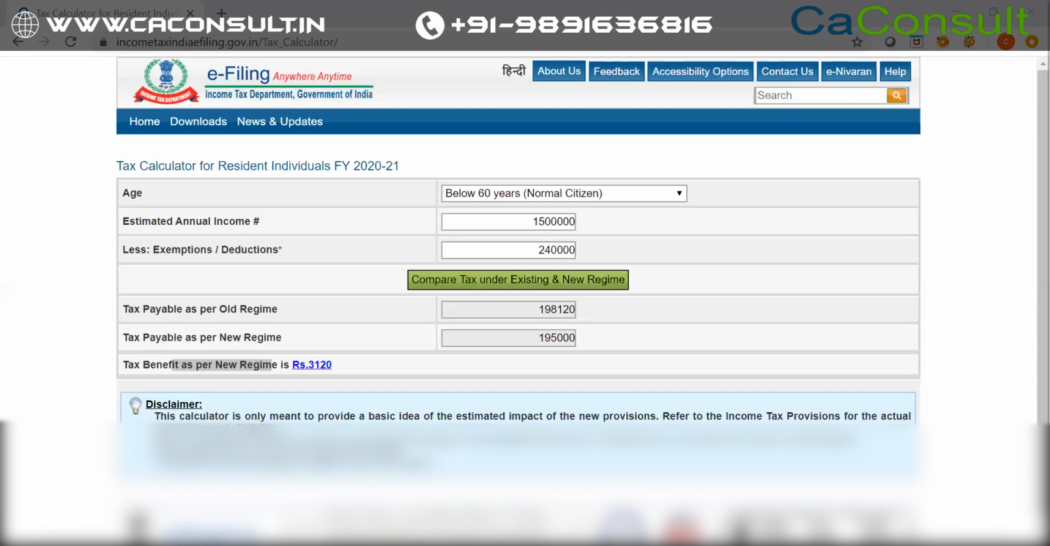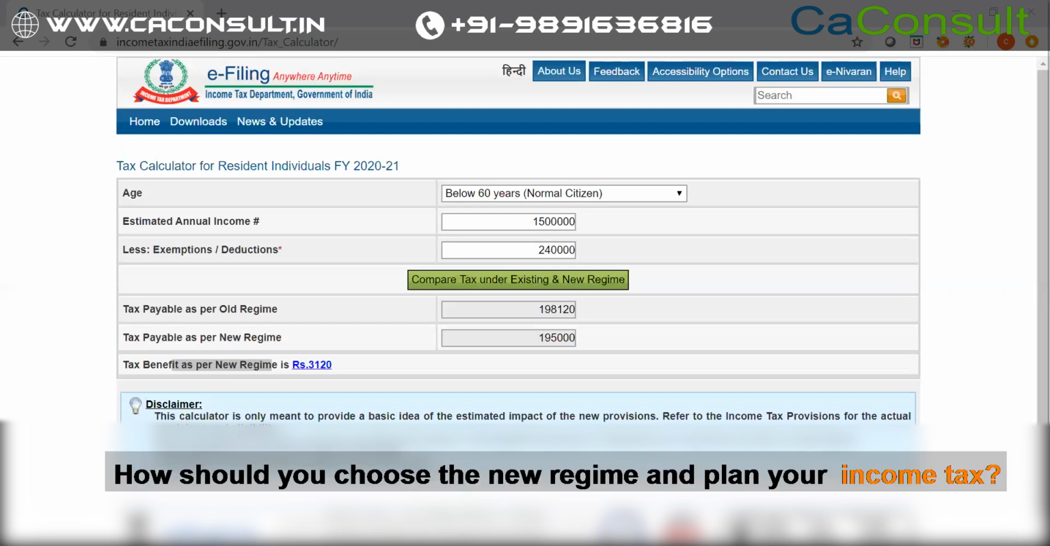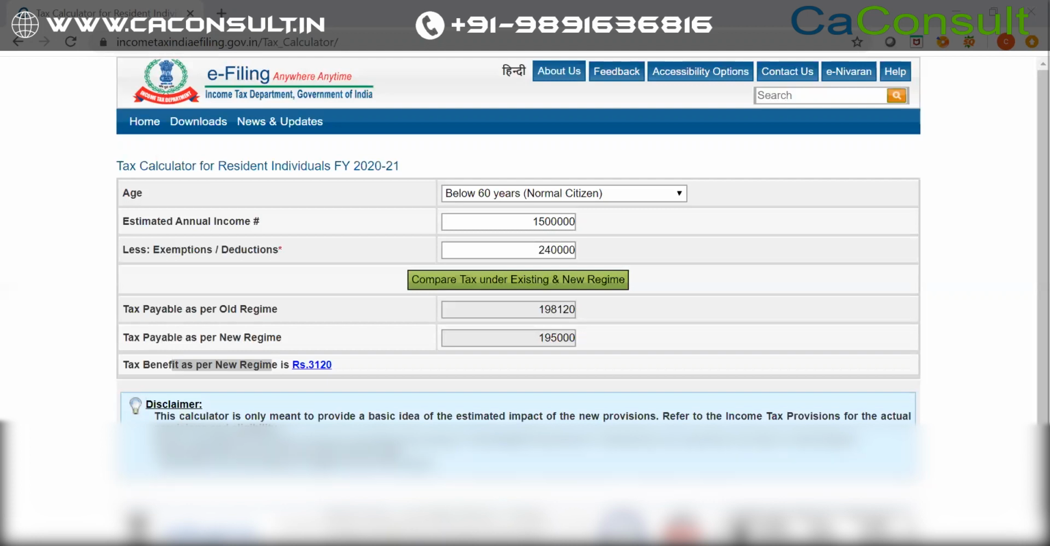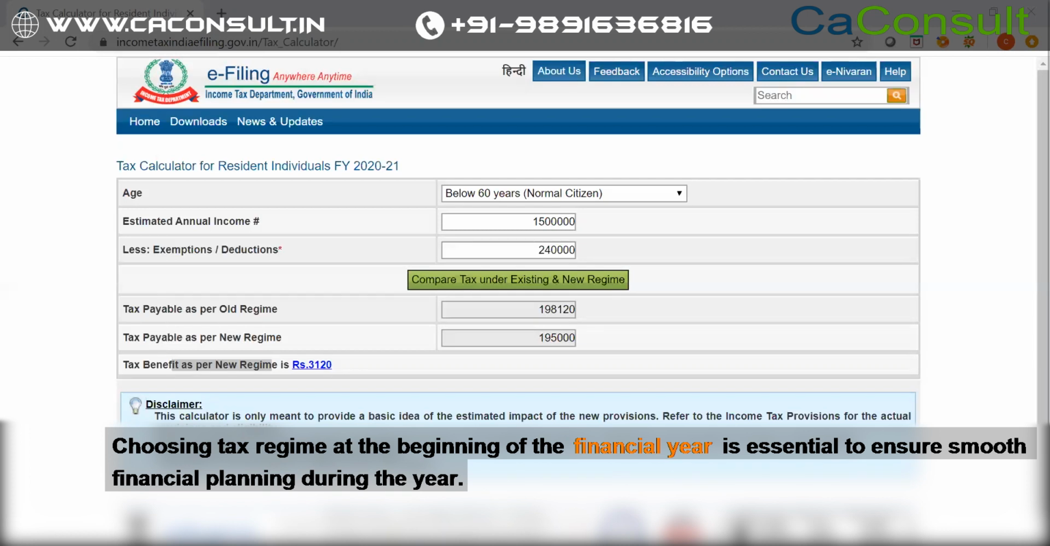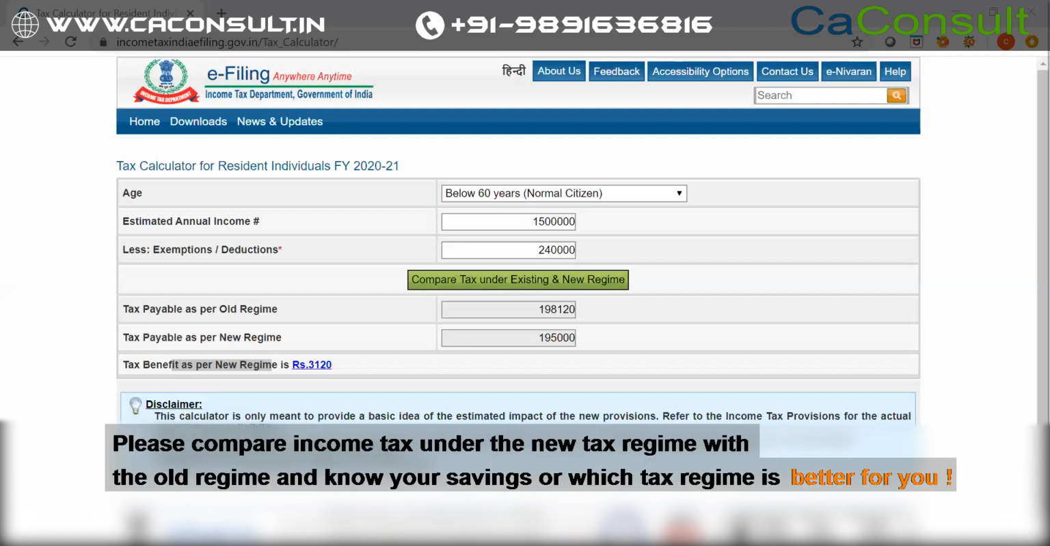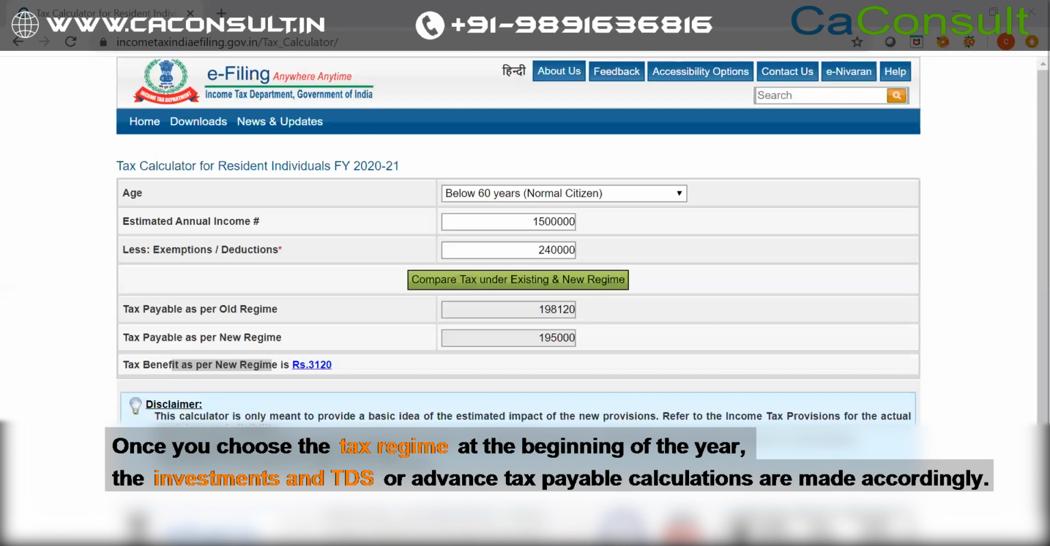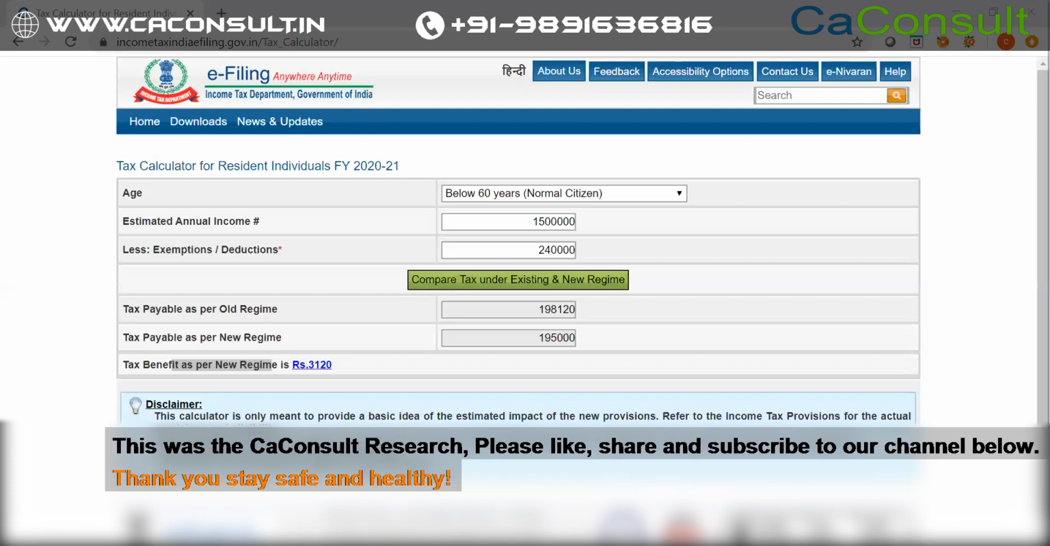The other question that may pop up in your mind is how you should choose the new tax regime and plan your income taxes. Choosing the tax regime at the beginning of the financial year is essential to ensure smooth financial planning during the year. Please compare income tax under the new tax regime with the old tax regime and know your savings or which tax regime is better for you. Once you choose the tax regime at the beginning of the year, the investments and TDS or advance tax payable calculations are made accordingly. This was the CaConsult research.